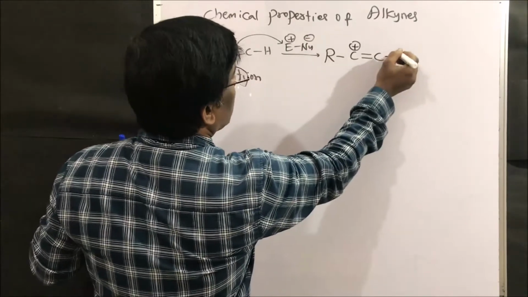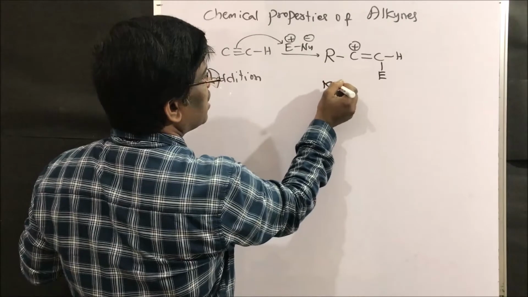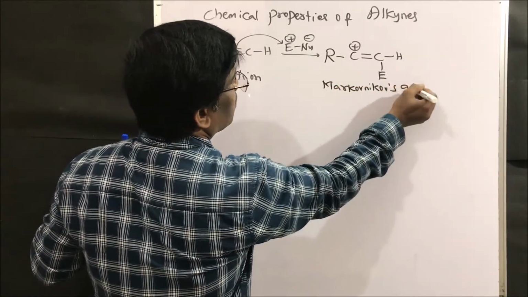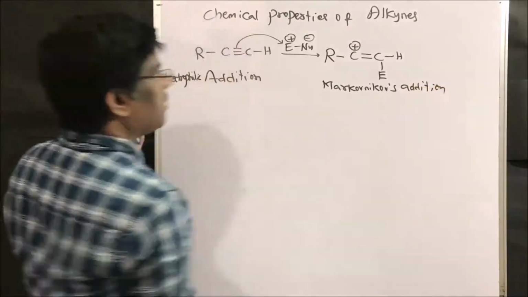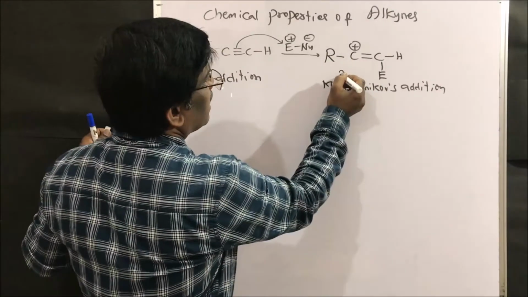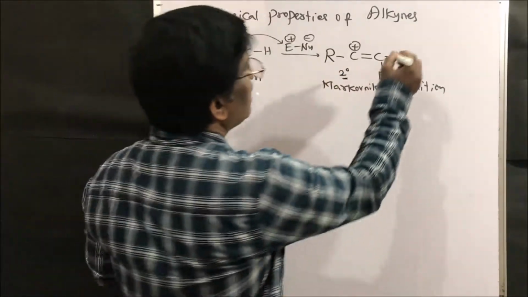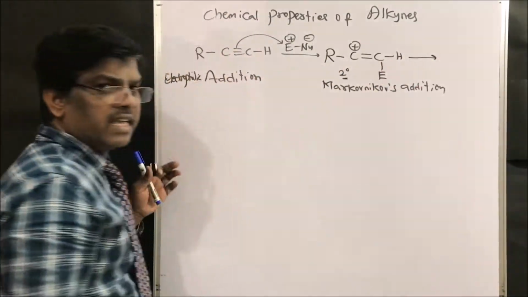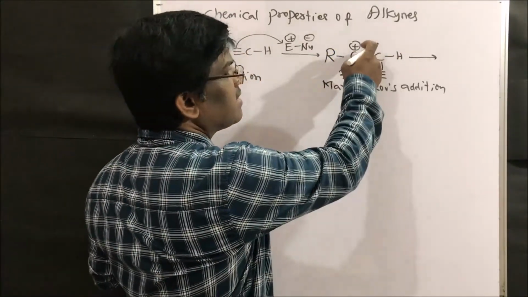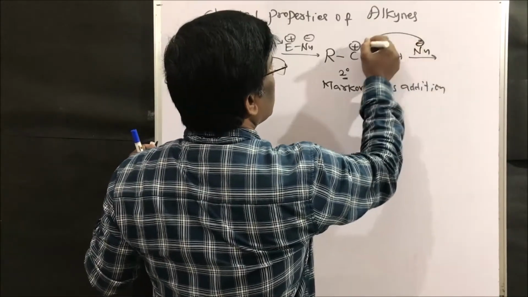So this electrophile will add following Markovnikov's addition, where the carbocation will be a secondary carbocation, right friends? Depending on its stability, this secondary carbocation either isomerizes or then adds to the nucleophile.